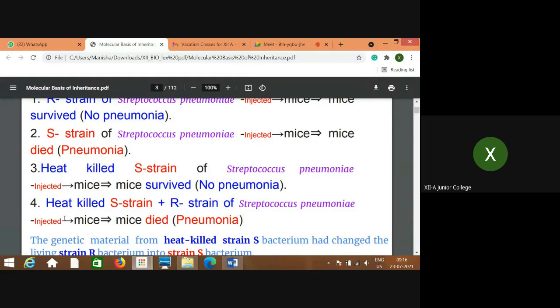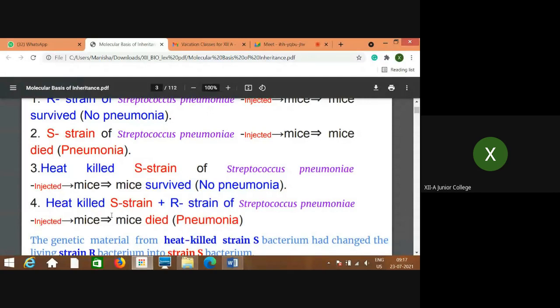What was expected? R itself is non-virulent, and the heat killed S strain was also non-virulent as the capsule was removed. But when these two were mixed and injected, the mice died, causing pneumonia. Pneumonia was observed in those mice, and there was death of the mice to which this mixture of heat killed S strain and R strain was injected.